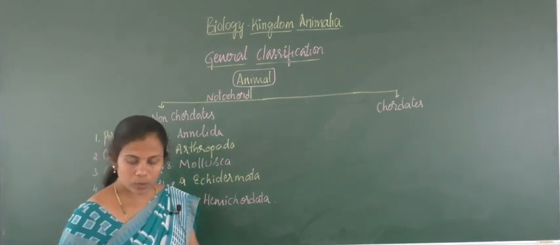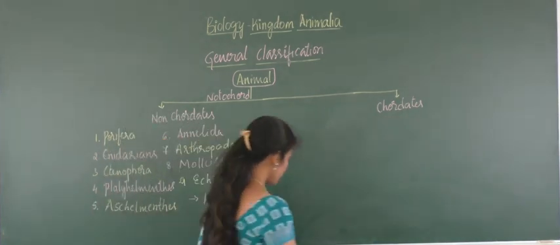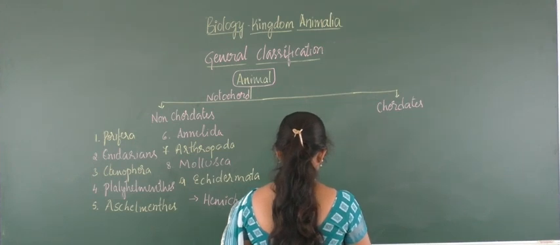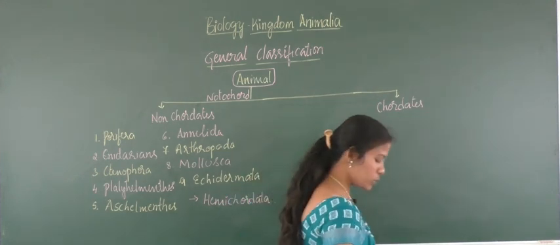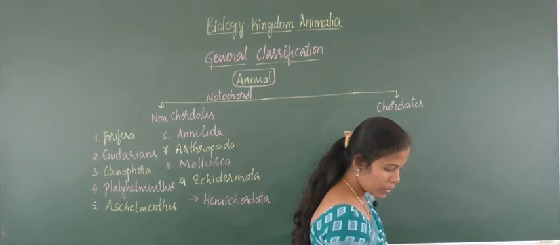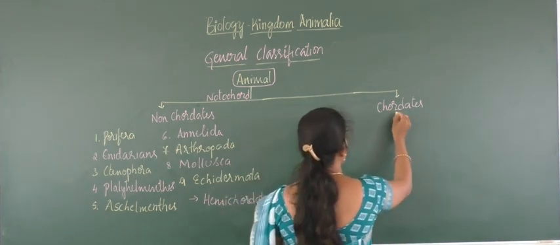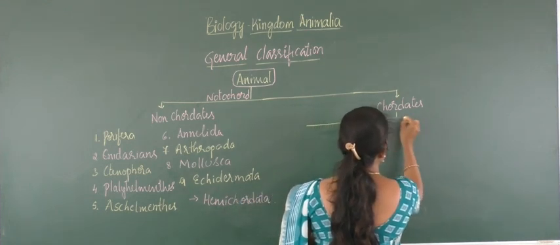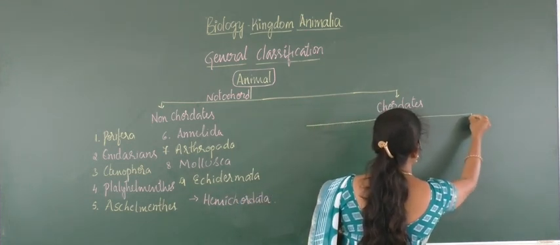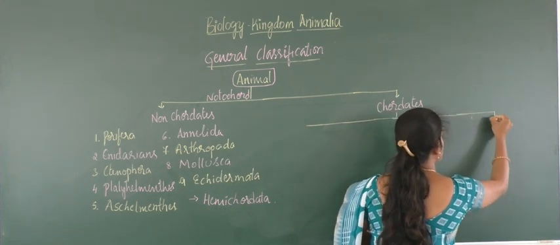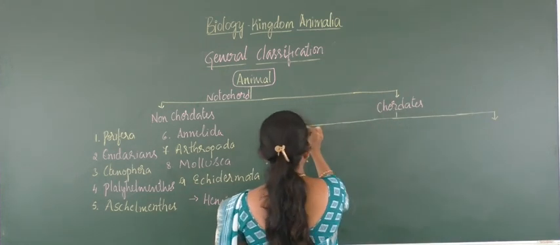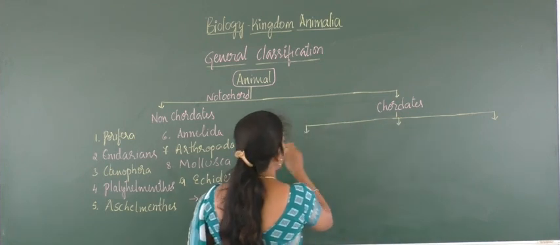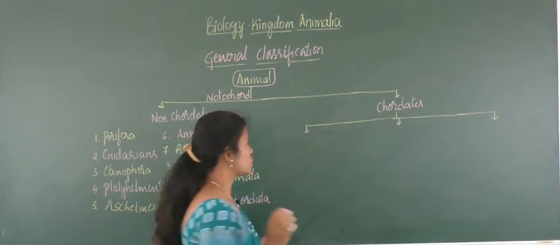And when we come to the chordates, you can find the presence of the chordate structure, notochord, in the early part of its lifespan, or it may degenerate in half of the life, or it may be present in the tail structure.